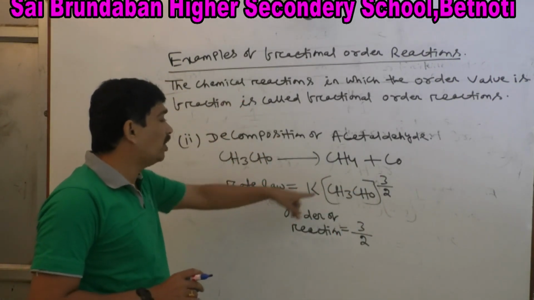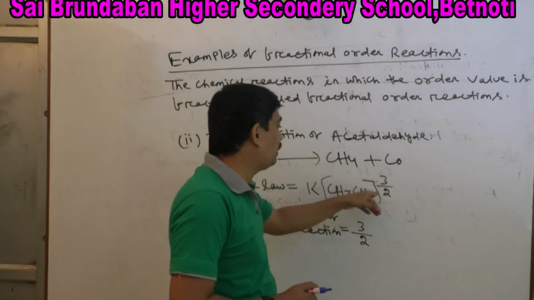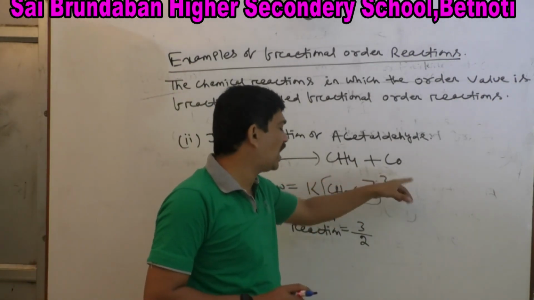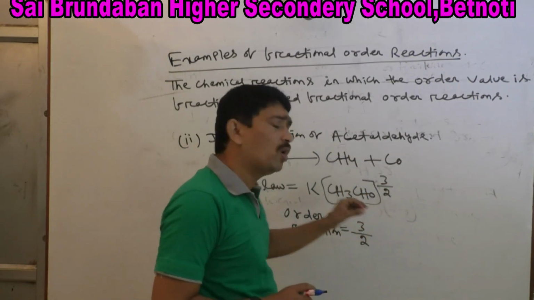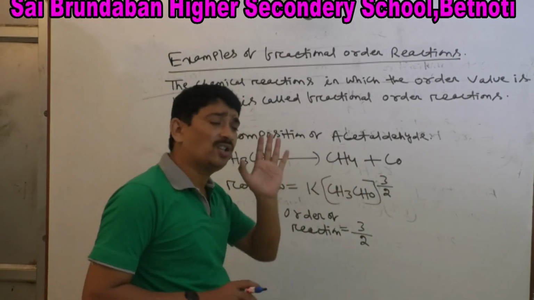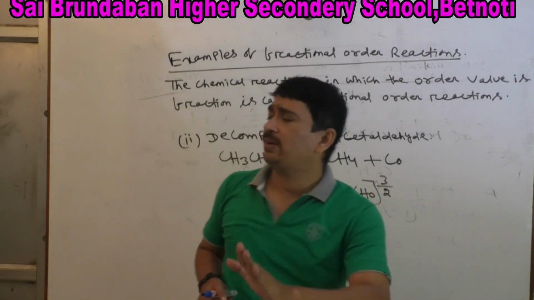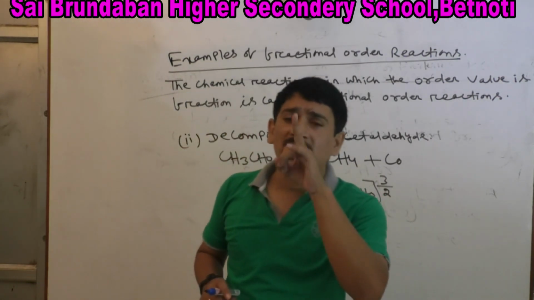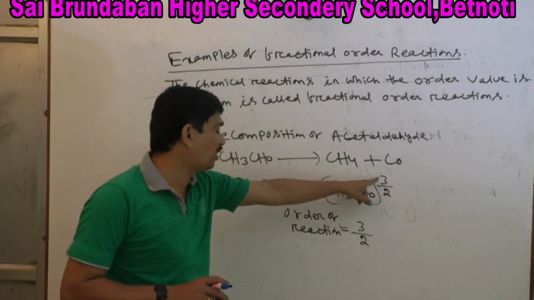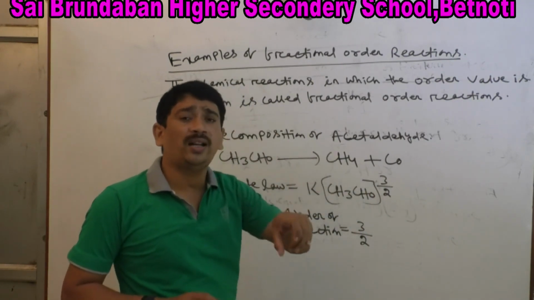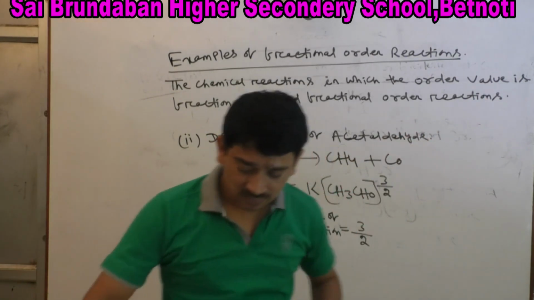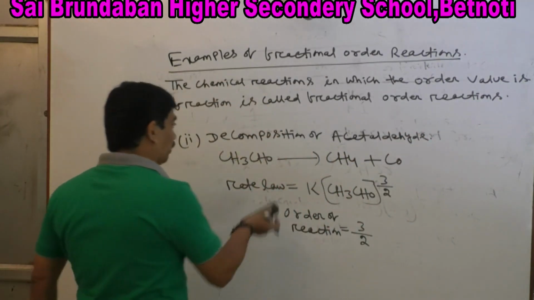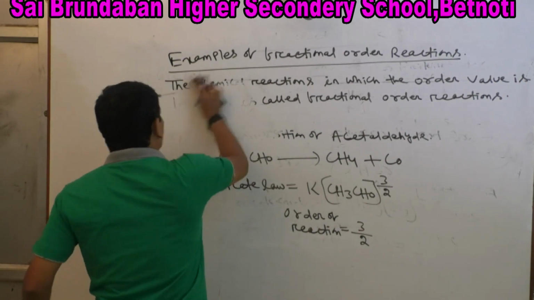So how is the value 3 by 2 found? We can get the value of 3 by 2 only by experimentation, because order of reaction is purely an experimental quantity. We can get the numerical value of this power. We can calculate it experimentally, not theoretically. Clear? Next, we will solve some problems.